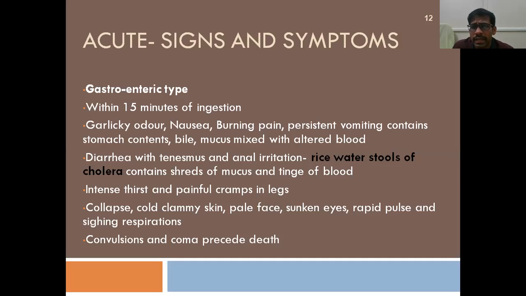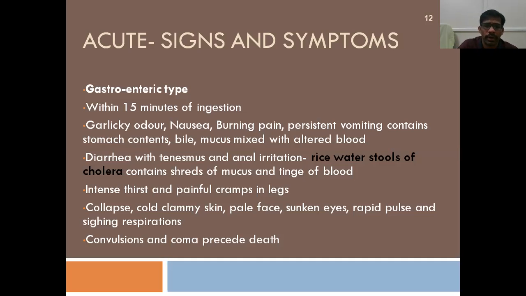All these are signs of collapse, which I already told you during the introduction itself. When irritant poisons produce acute poisoning, they produce these signs of irritation leading to vomiting and diarrhea, finally producing shock and its signs, including collapse, cold, clammy skin, pale face, sunken eyes, rapid pulse, and sighing respiration. So these are common in most of these irritant poisons, right?